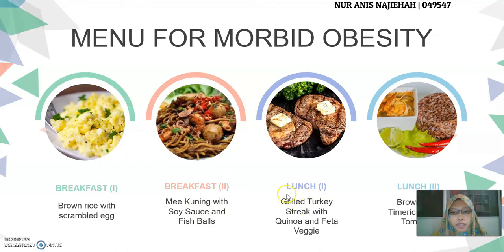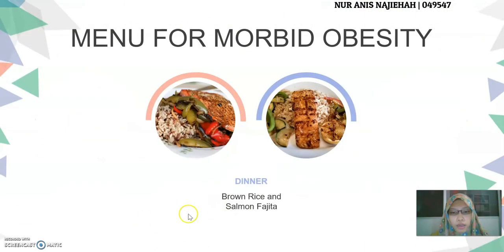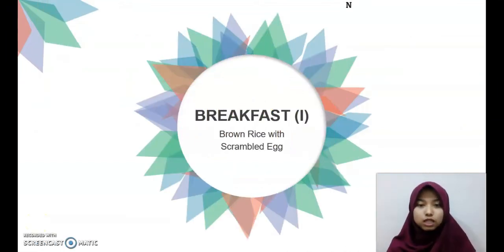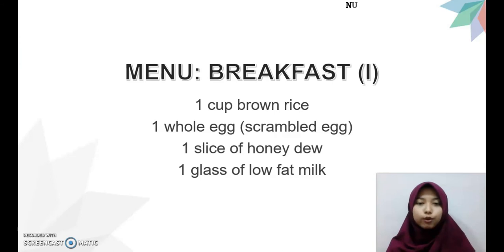Lunch, for the first choice, we have grilled turkey stick with quinoa and pita veggie, and the second choice we have brown rice and turmeric chicken with tom yum. Now, for the next one, which is dinner, we have brown rice and salmon fajita. This is the first menu for breakfast, brown rice with scrambled egg. The menu includes 1 cup brown rice, 1 whole egg, 1 slice of honeydew, and 1 glass of low-fat milk.